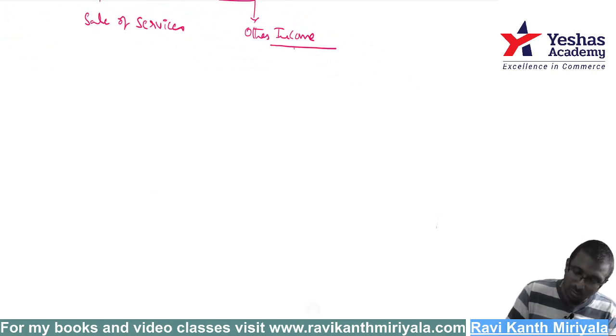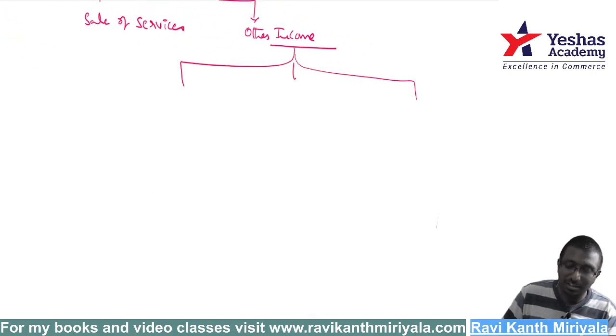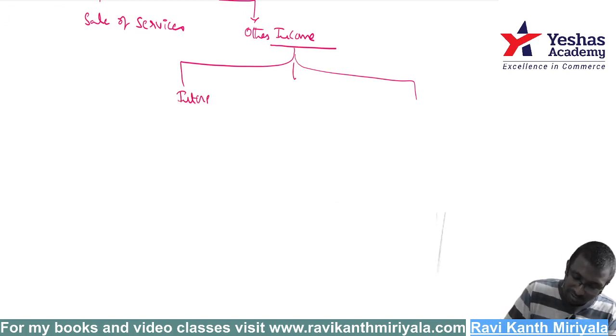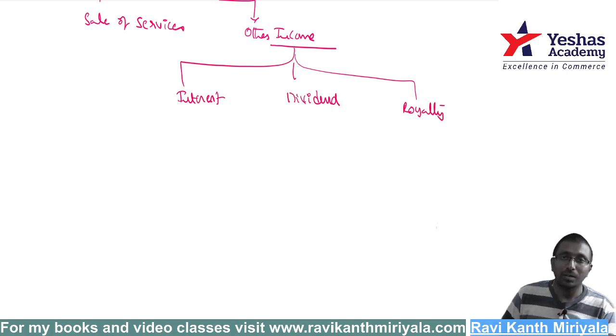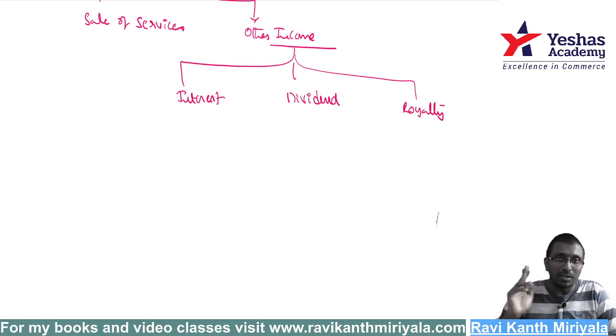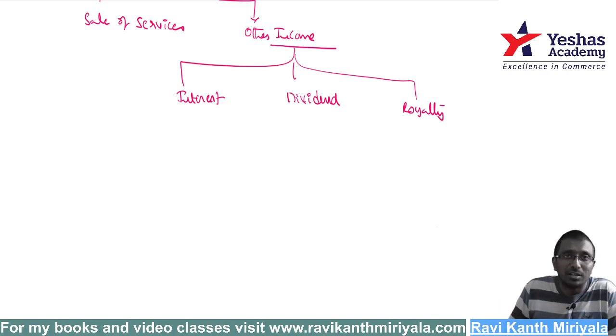Sir, with respect to other income also, is it every other income? No, it is not every other income. Here it discusses interest income, dividend income, and royalty income. Only, other income is also limited. Rental income is other income, but it is not part of here. You have to refer to Accounting Standard 19 for leases. Is it from lease, contractual, cancelable, non-cancelable? You are supposed to look at those standards.